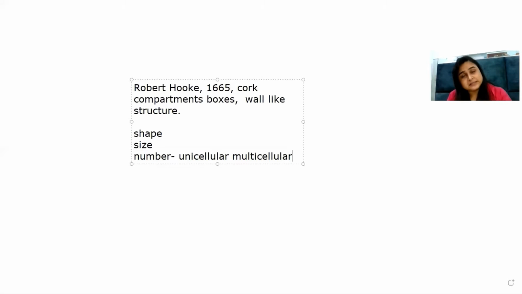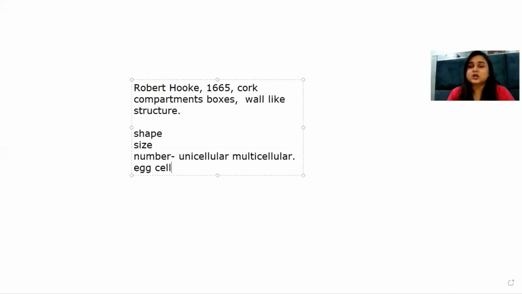And the multicellular organisms are made up of more than one cell. In human beings, you can take the example of the egg cell, which is a unicellular structure, but when it gets fertilized, it converts into a multicellular structure.